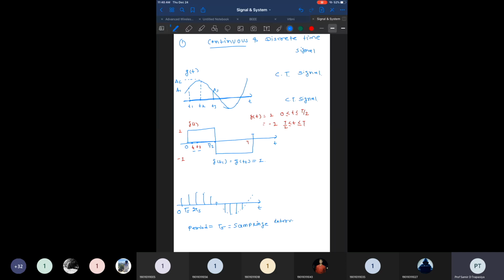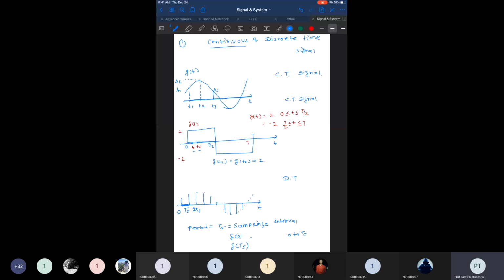We can have a value of g of 0, or a value of g of Ts, but we don't have a value between 0 and Ts. We haven't measured anything between 0 and Ts. Similarly, we have the value of the signal at g of Ts or g of 2Ts, but not between Ts and 2Ts. So the amplitude of the signal is measured at discrete time intervals, not continuous time intervals. This kind of signal is known as a discrete time signal.